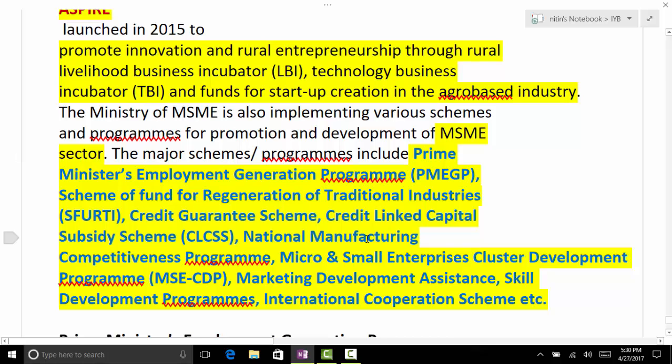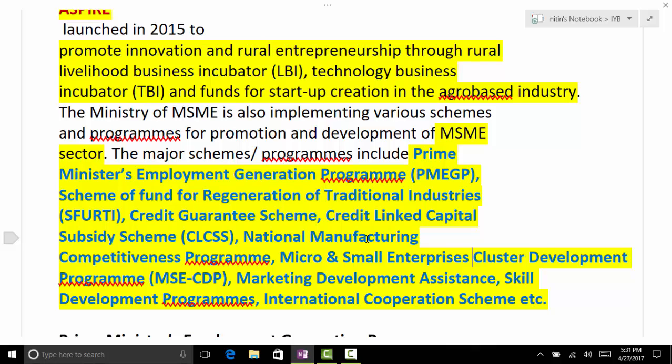Yes, Amit. The schemes linked to MSME: Prime Minister Employment Generation Program, SFURTI, credit linked capital subsidy program, very good, marketing assistance, skill development, international cooperation, and micro and small enterprise cluster based, cluster development program. Very good.